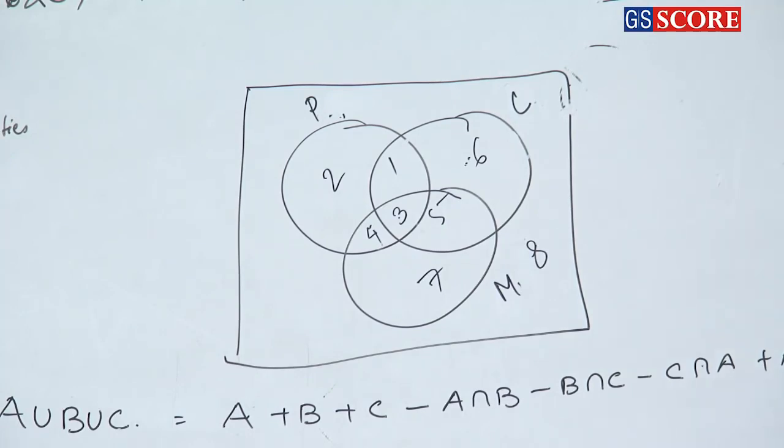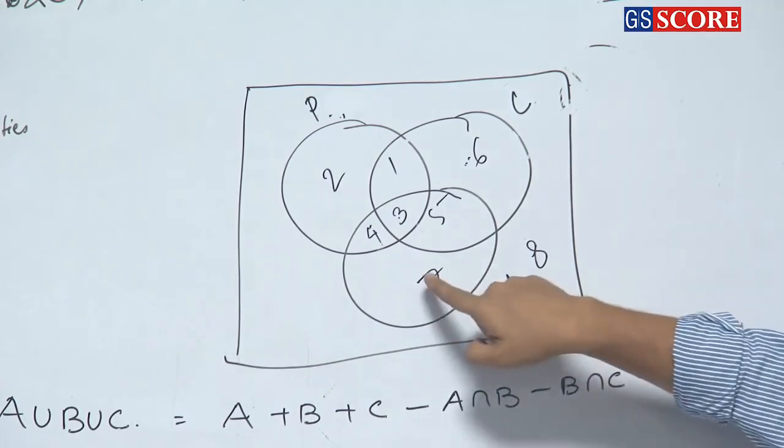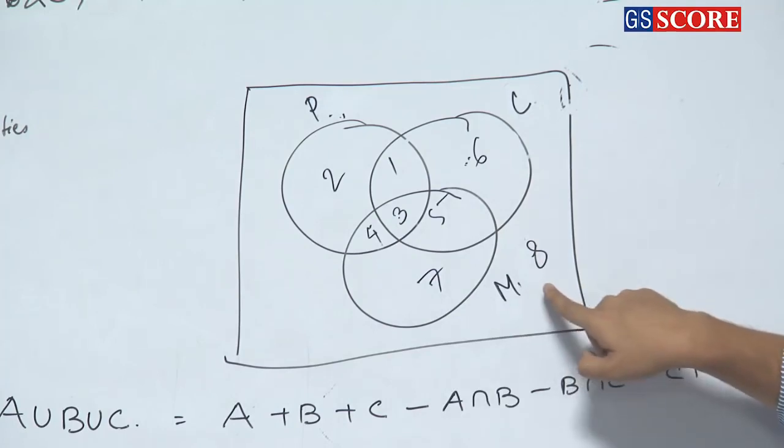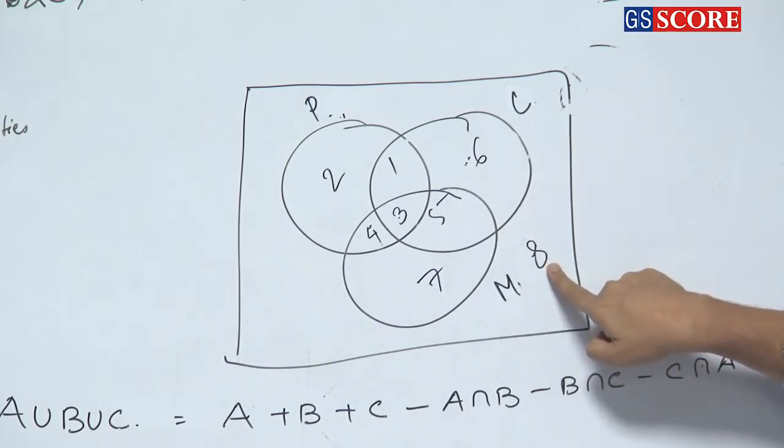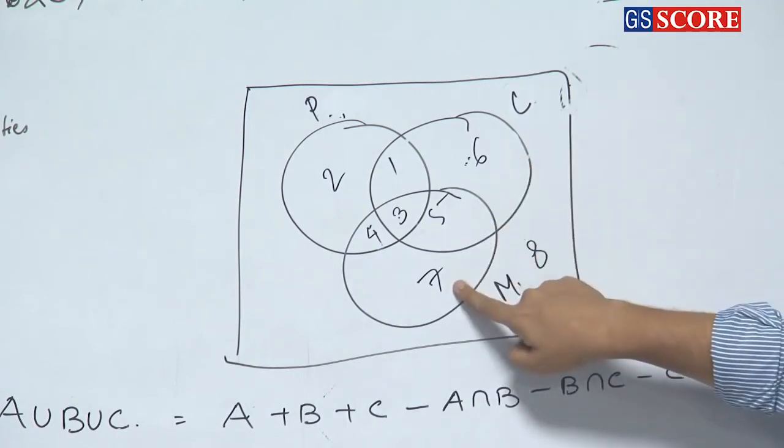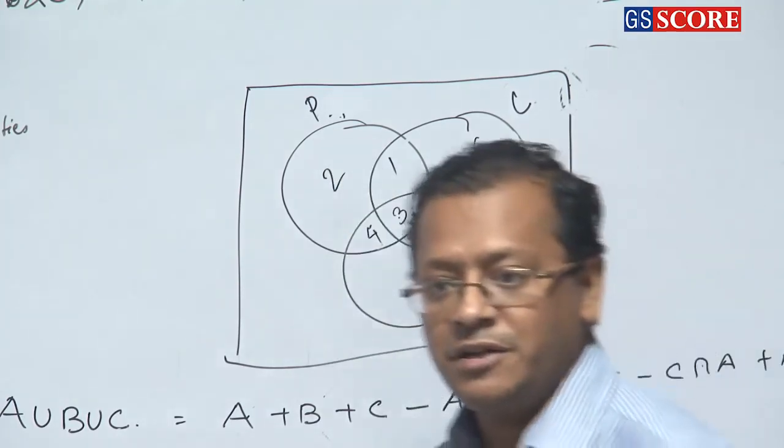At most 1 subject means either 0 subject or 1 subject. 0 subject means fail. So failed students are 8. 8 plus 6 is 14, plus 7 is 21, plus 2 is 23.